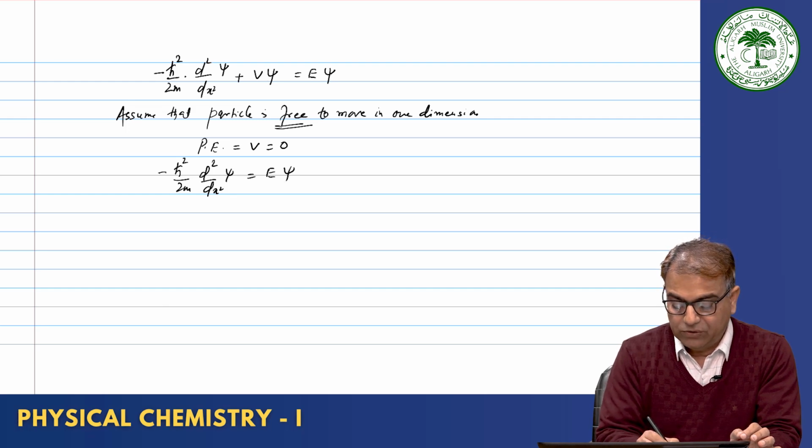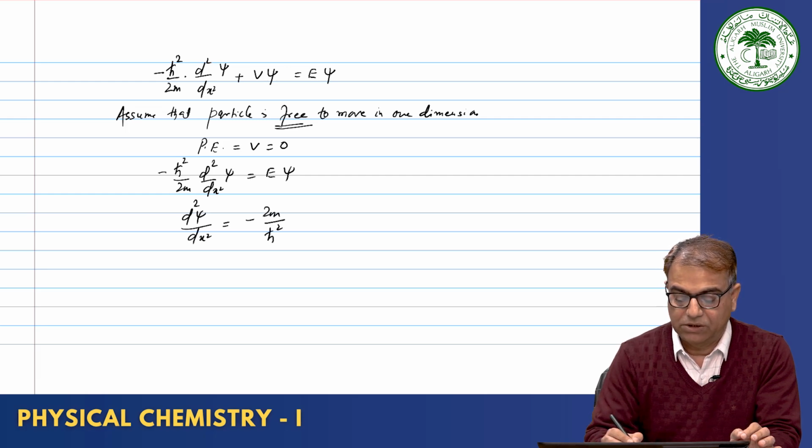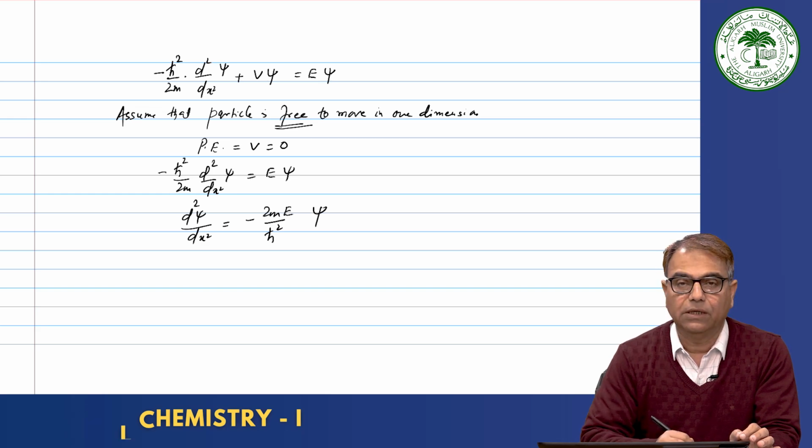We can rearrange this equation and we can write d square psi by dx square is equal to minus 2m E divided by h cross square into psi.